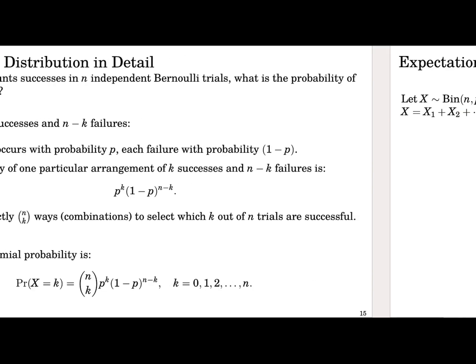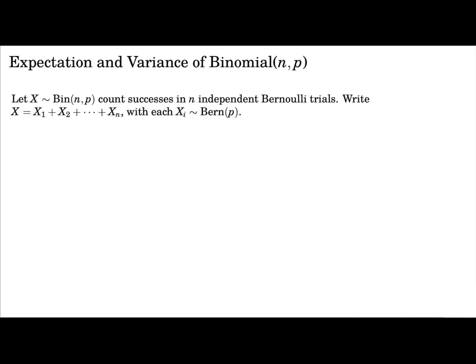Okay, with that, let's compute the expectation and variance of the binomial. Let X be binomial with parameters n and p. That means X is the sum of n independent Bernoulli trials, each Bernoulli with probability of success p. What is the expectation of X?